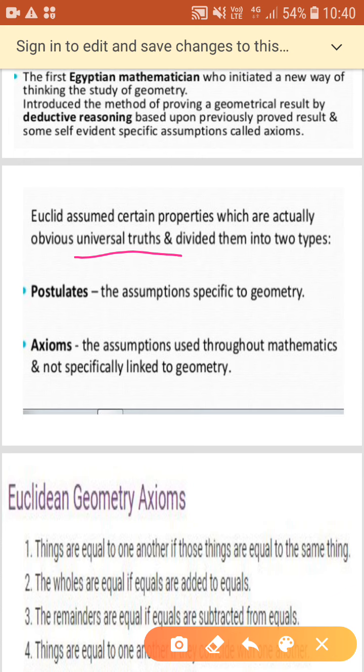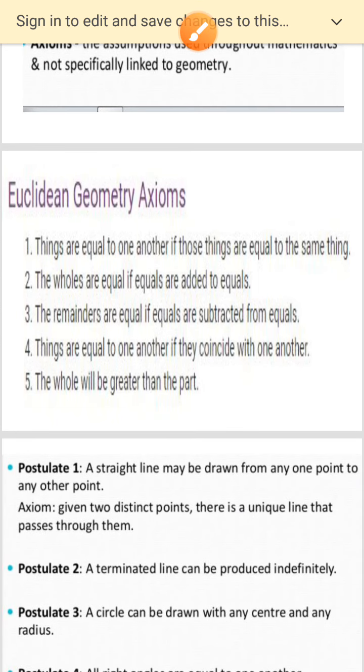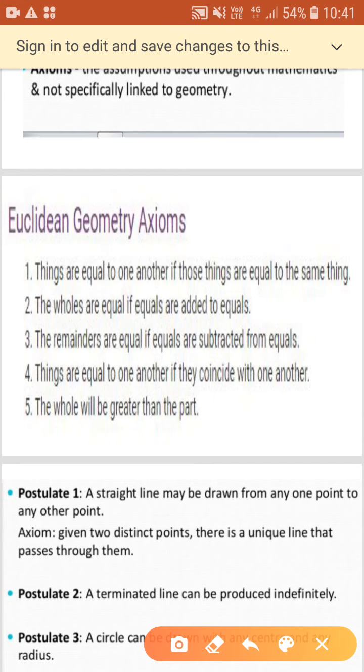So he divided them into two types. Postulates he called the assumptions that we can assume specific to geometry, and axioms the assumptions used throughout mathematics and not specifically linked to geometry. Some of his axioms are: things which are equal to the same thing are equal to one another. For example, if student A gets the same marks as student C and student B also gets the same marks as student C, then the marks of student A and student B will be equal. This is just an example, and you can take some